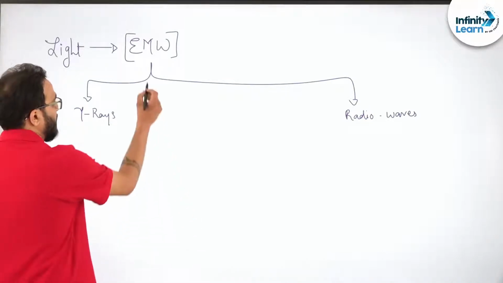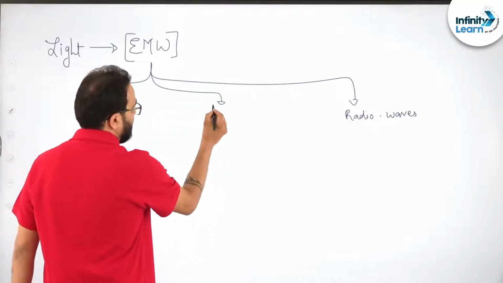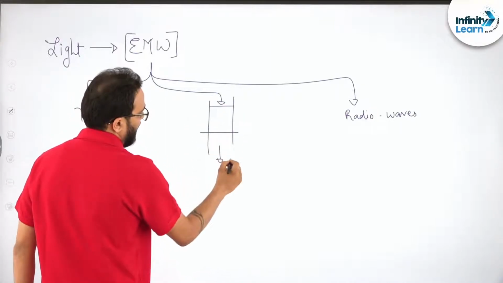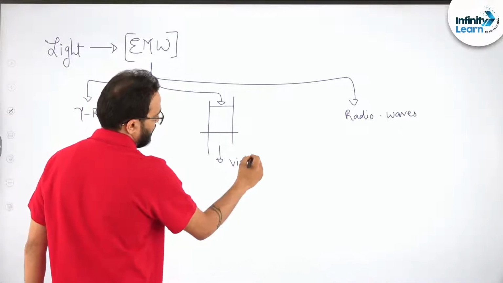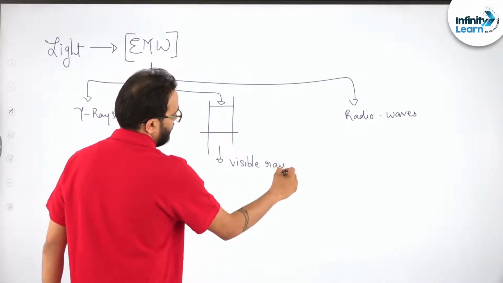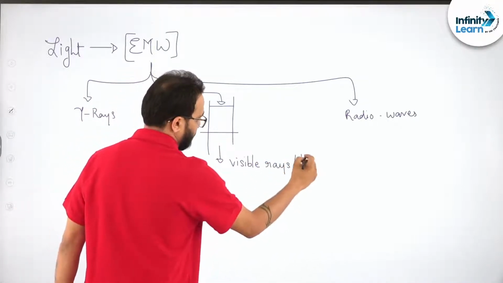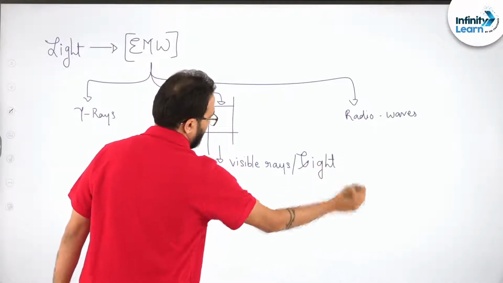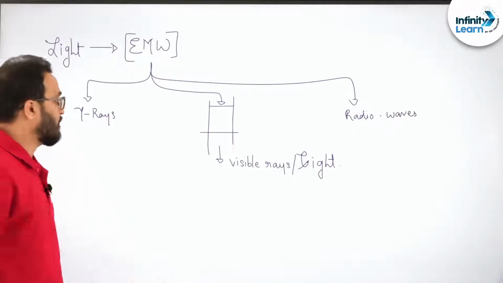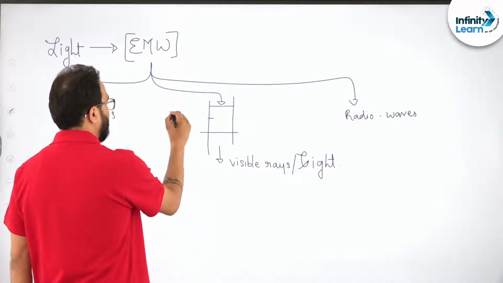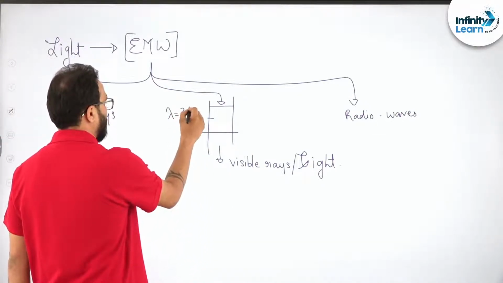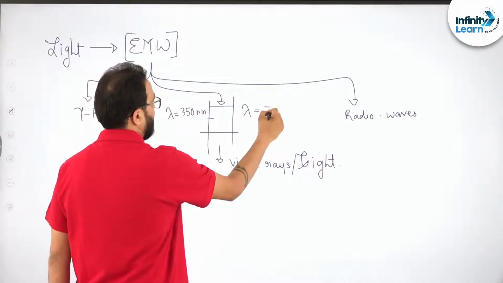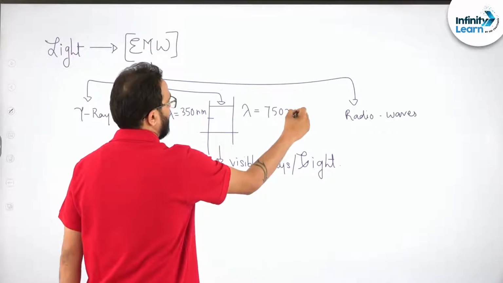Now out of this spectrum, there is a very small portion which we call visible rays, waves or light. Now important thing is it starts from wavelength of approximately 350 nanometers to approximately 750 or 800 nanometers, right?